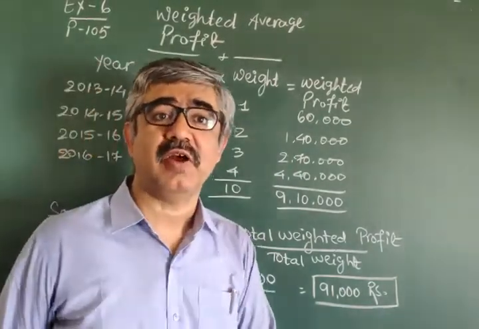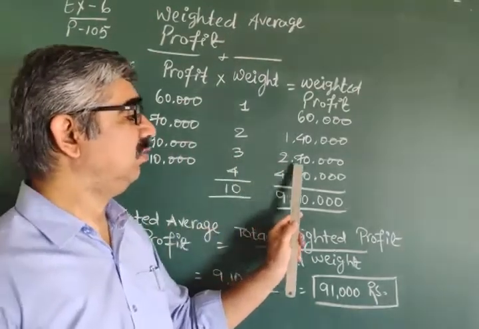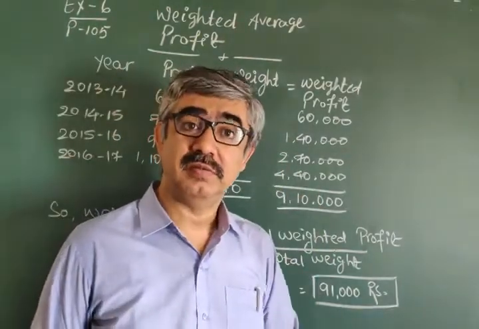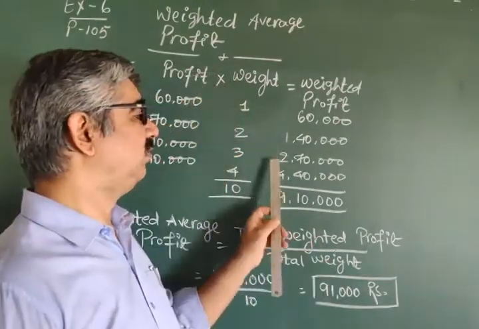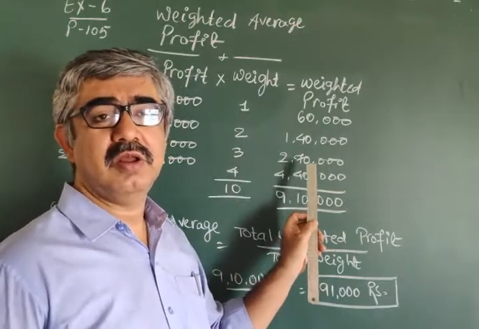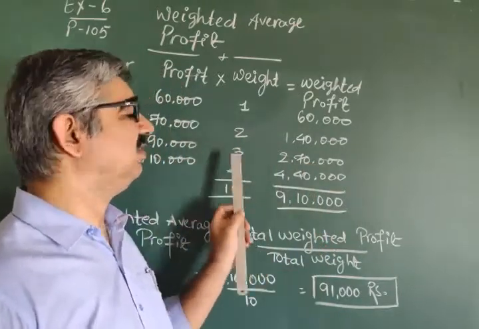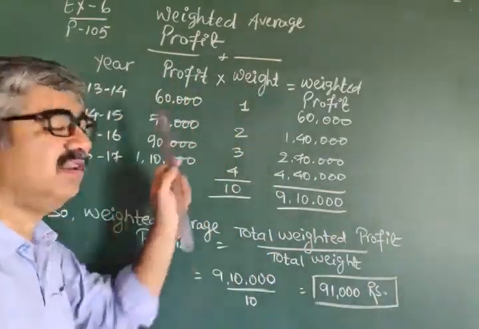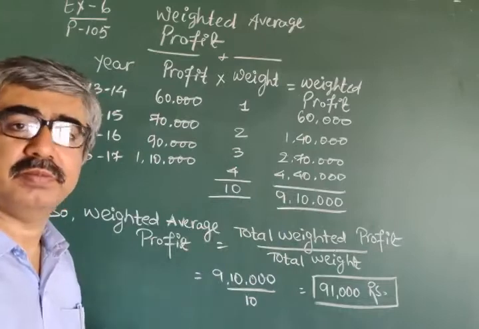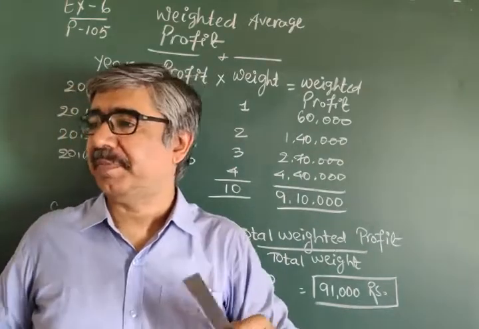You will be surprised to know: 90,000 into 3, 27,000, instead of 2,70,000, calculated orally. The entire answer is wrong, except the formula.